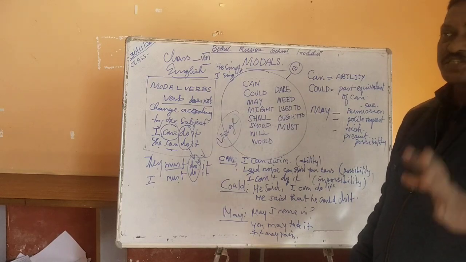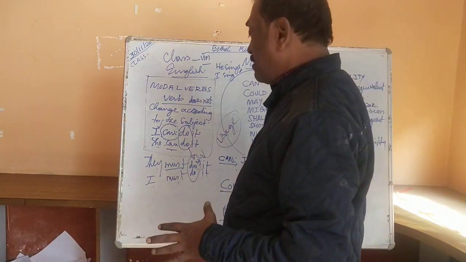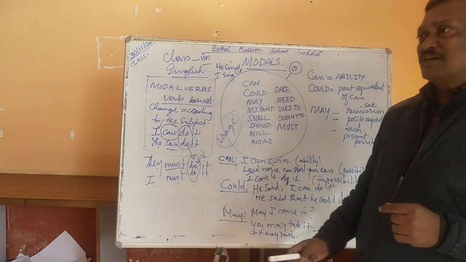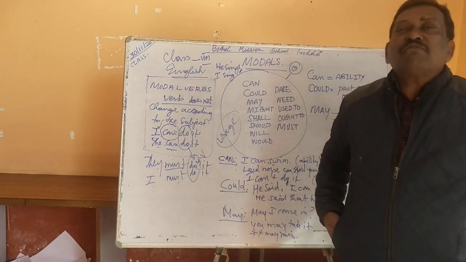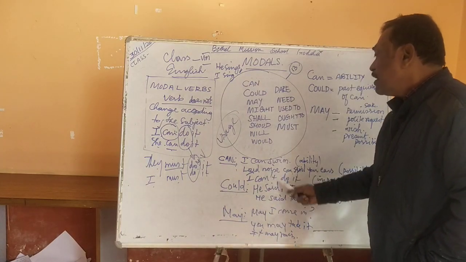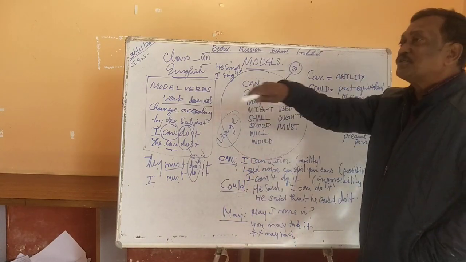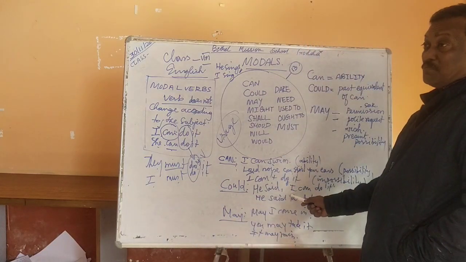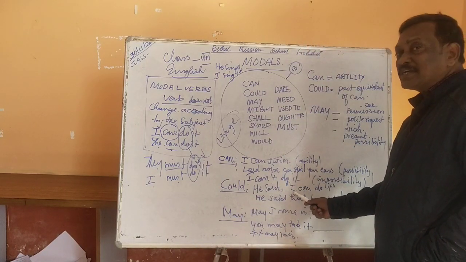Remember these three things. Now we come to the second modal verb, and that is could. What is the second modal verb? It's could. So how do you use this could? The past equivalent of can is could. See how it is used. You must take a careful look.